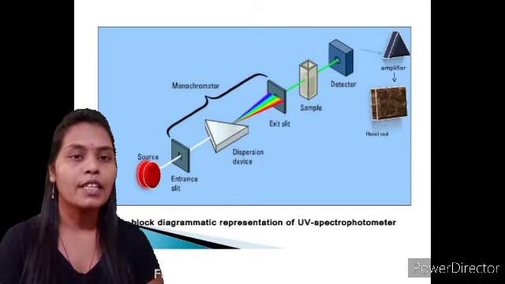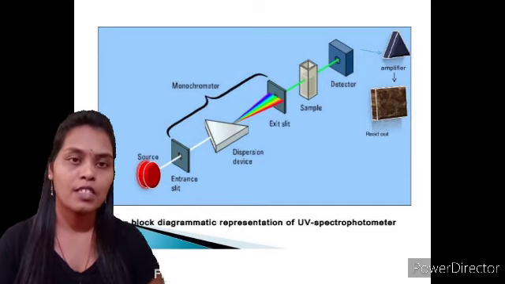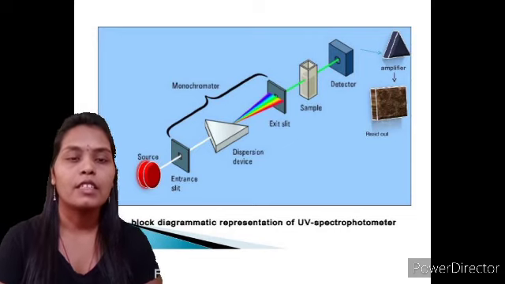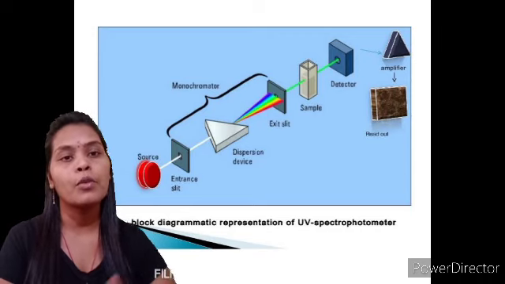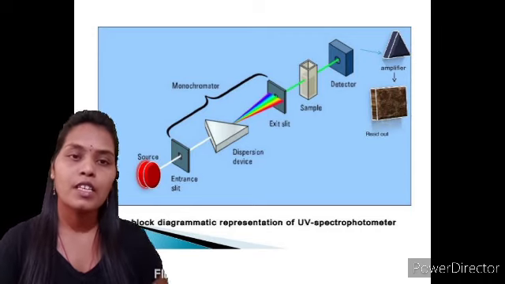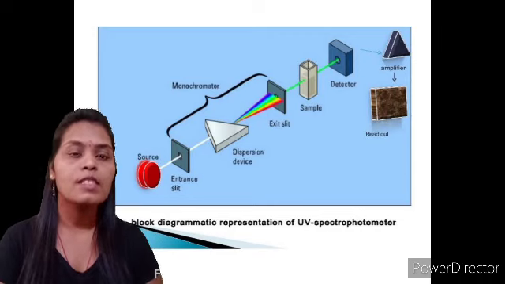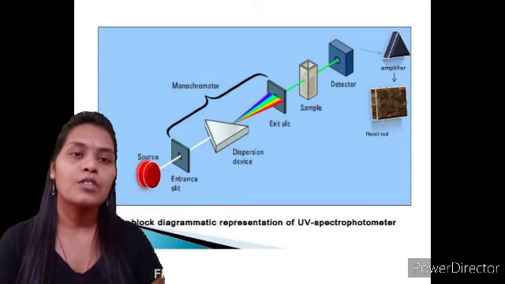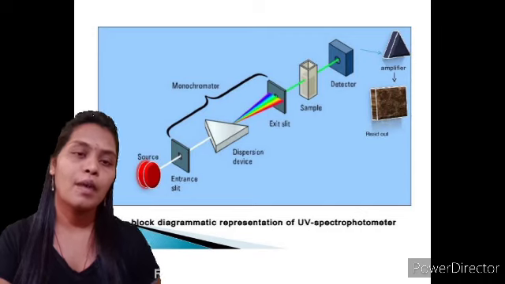This is an absorption technique, and the light absorbed by the sample for the electronic transition is detected by the detector, which passes the signals to the recorder. But before the recorder, the signals should be intensified by the amplifier, because the output from the detector is not sufficient to be recorded directly. That's why we need the amplifier.